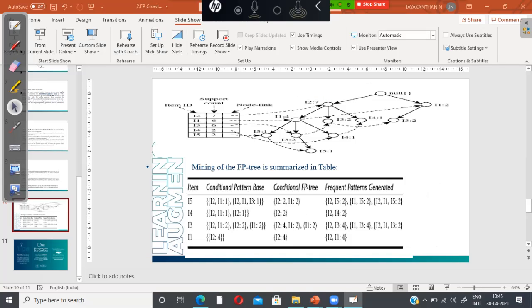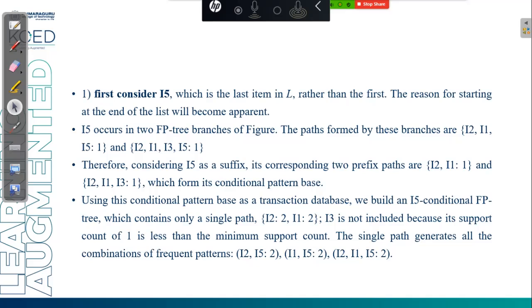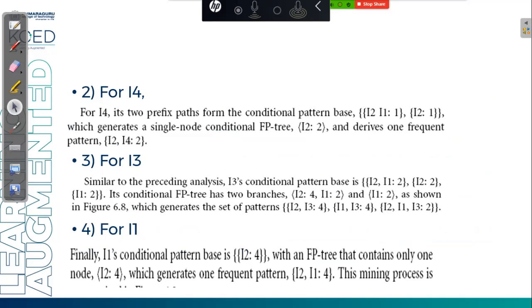This is very simple and has an advantage over the Apriori algorithm because we are scanning the database only for the necessary items, only the particular set of items. Not all the transactions are scanned. That is the advantage of the algorithm. So these are the things I explained, the theoretical basis: how to first consider I5, then how to consider I4, I3, and I1. They are mentioned very clearly.